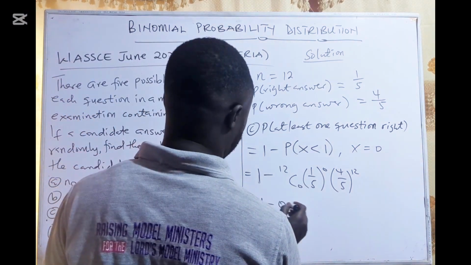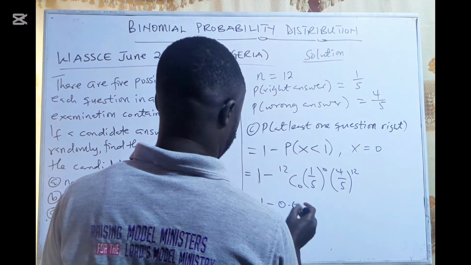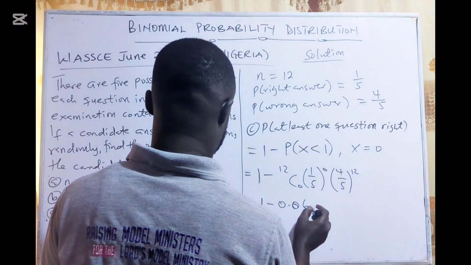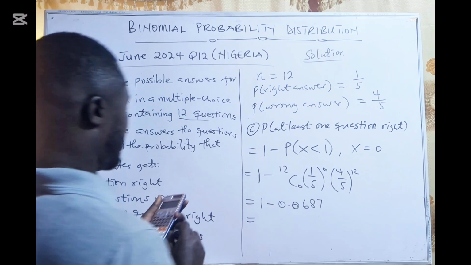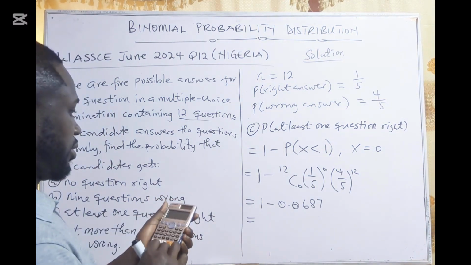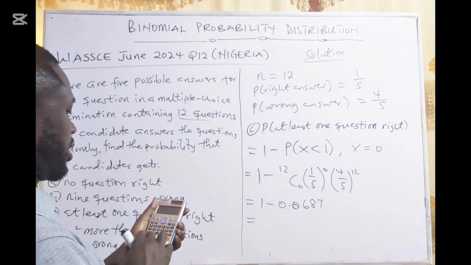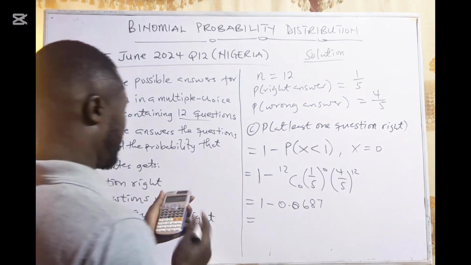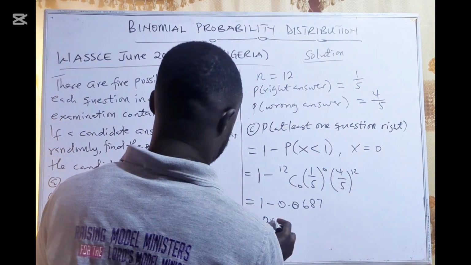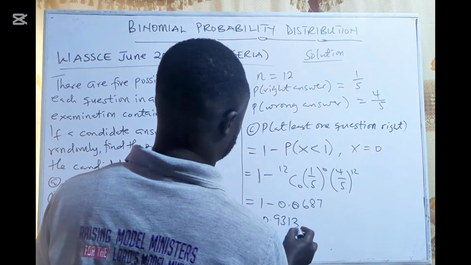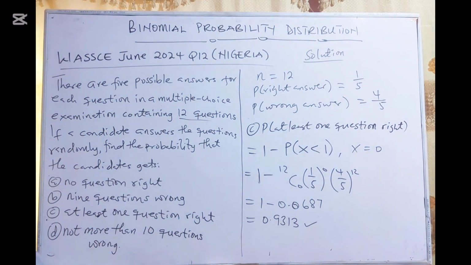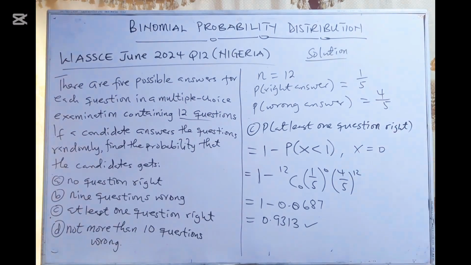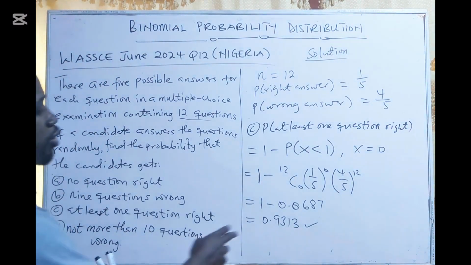Now you have 0.0687. So 1 minus 0.0687, and that will give us 0.9313. So the probability of getting at least 1 question correct is 0.9313.